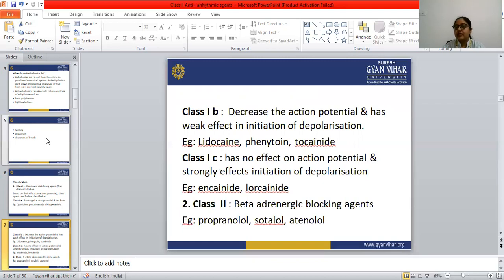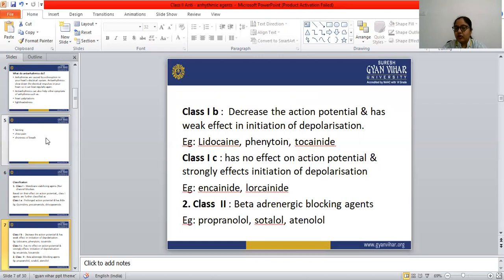Class 1A increases the duration of the action potential, and the examples are quinidine, procainamide, and disopyramide. Class 1B decreases the duration of the action potential and has a weak effect on the initiation of depolarization, and the examples are phenytoin, lidocaine, and tocainide. And class 1C has no effect on the action potential, neither increasing nor decreasing it. Class 1C drugs have a strong effect on the initiation of depolarization. The examples are lorcainide and encainide.